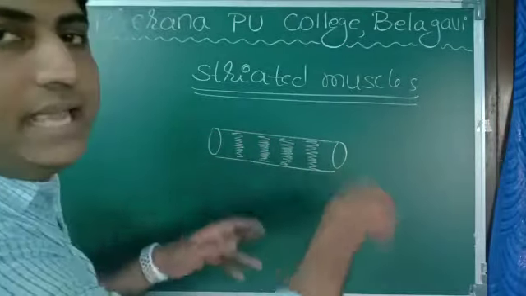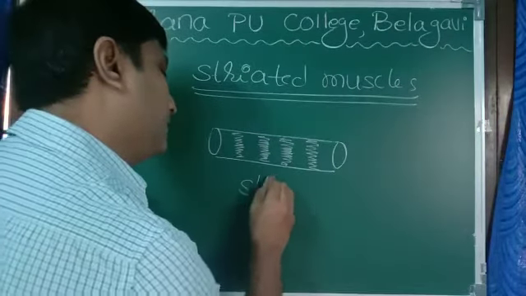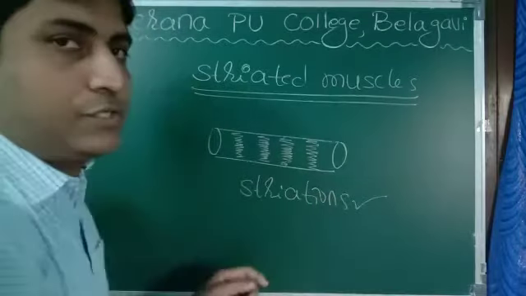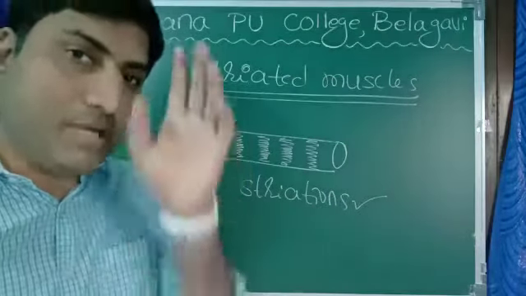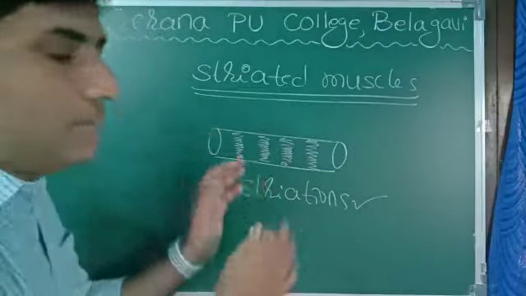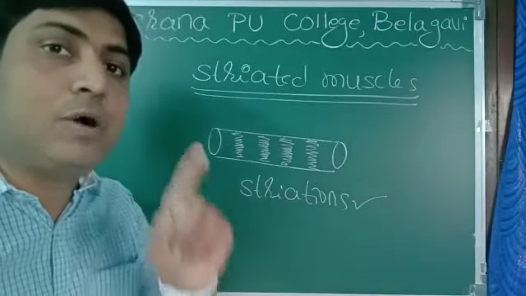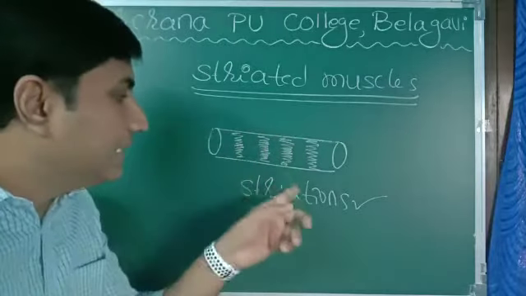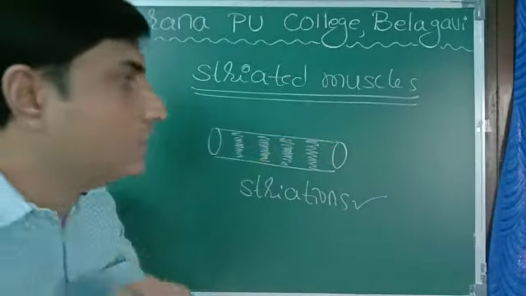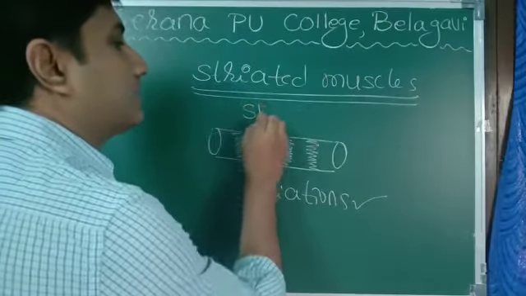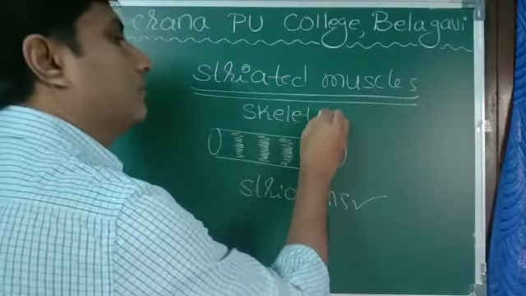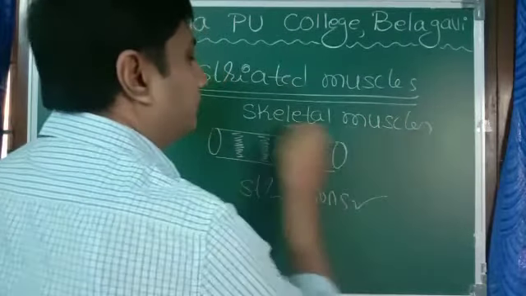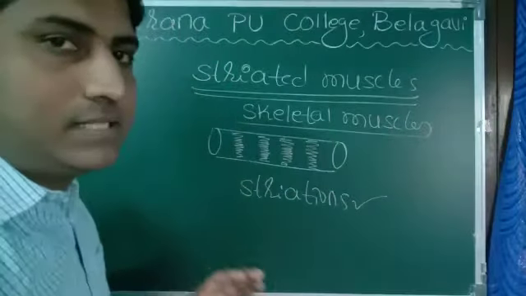Because they have striations. One more thing, these muscles always get attached to different parts of our skeleton. That's why these striated muscles are also called skeletal muscles. They are found attached to our skeleton.